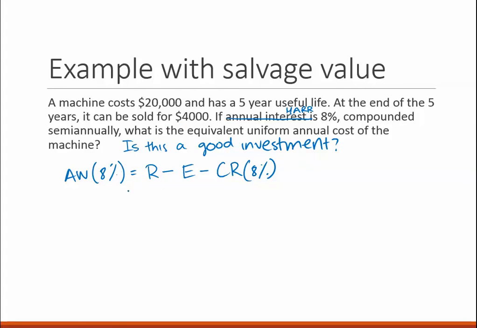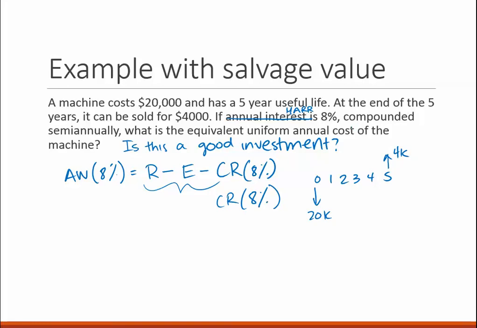Let's see, a machine. Oh, where are my savings? Never mind. So we don't have this right now. We don't have any of this. We're just going to calculate this part, and this part is so we have that over 5 years we have 20,000 here, an investment of 20K, and at the end of 5 years there's a salvage value of 4K.